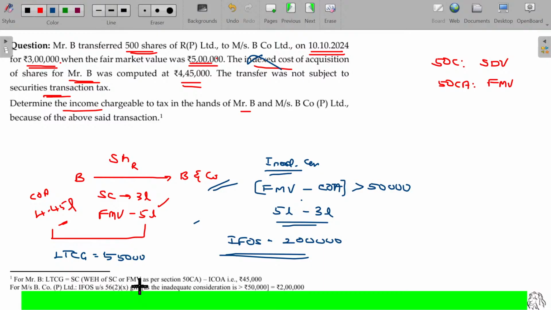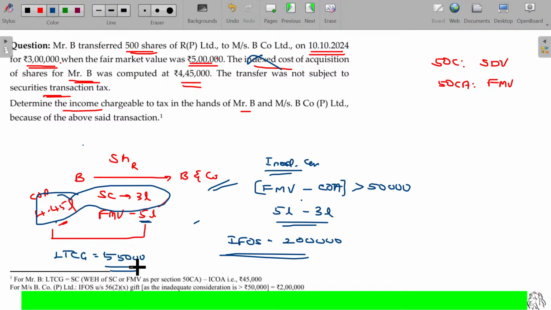So it seems to be double taxation, like B also loses the benefit, right? If you consider the difference between these two, a huge loss will be there. That loss can be set off against some other income. Because of showing this 5 lakhs as a sale consideration, now his capital gain is 55,000. Otherwise, actually he faces a loss. So he has to pay the tax on 45,000. And B should also pay the tax for the 2 lakhs, double taxation like.